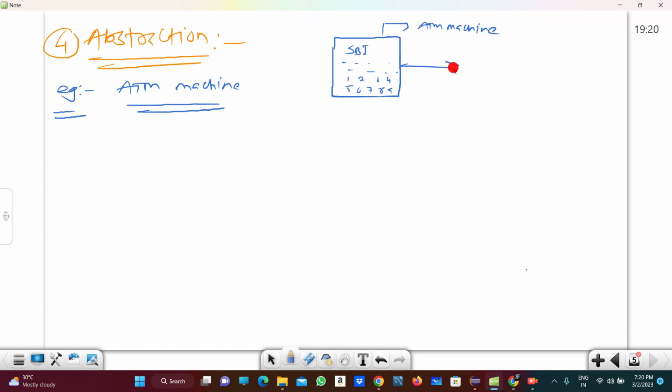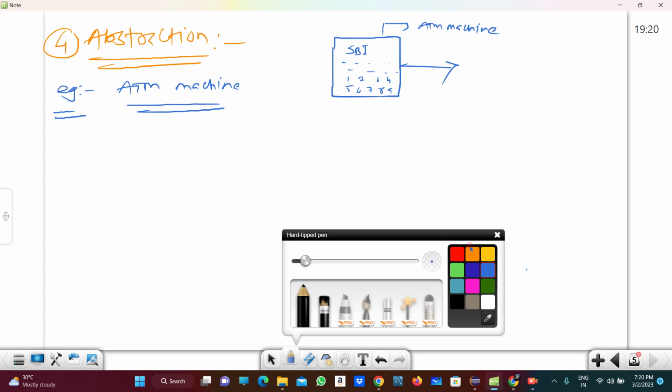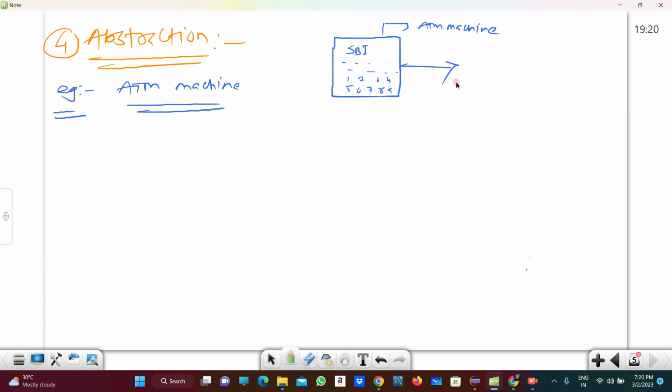So as a user, what can we do using the ATM? Tell me, guys, what actions can we perform in the ATM machine? Withdraw money.